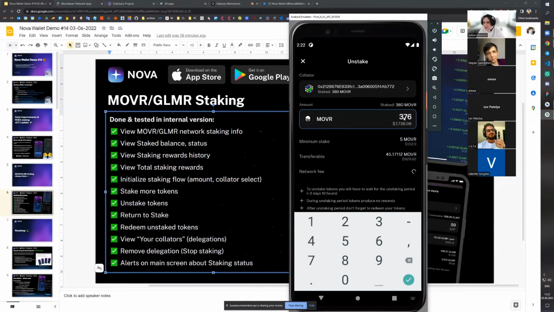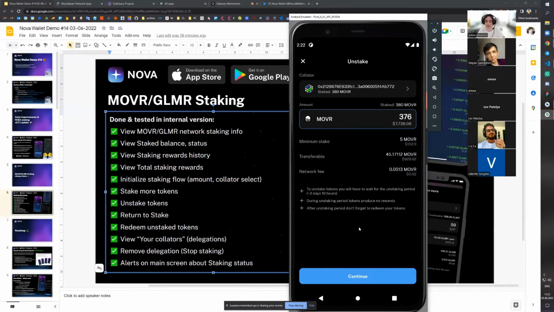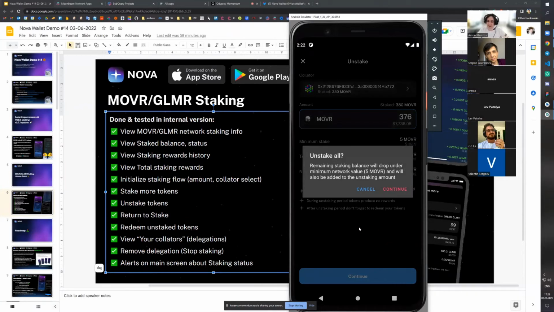So if I try to unstake 376, Node wallet will notify me that in this case you will not only not receive the rewards, but you cannot have this staking setup, right? Just because you cannot go below 5 MOVRs per one collator, right? So in this case, we're suggesting to top up the unstaking amount to the whole staked tokens, which is 380.